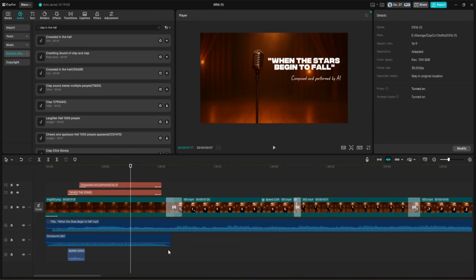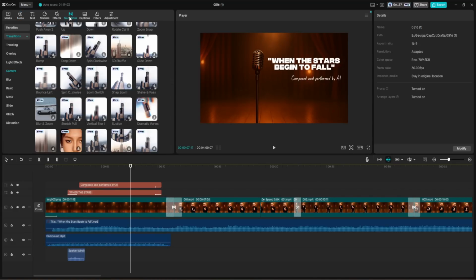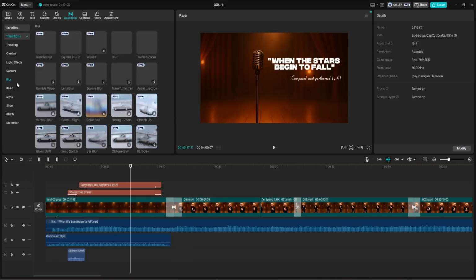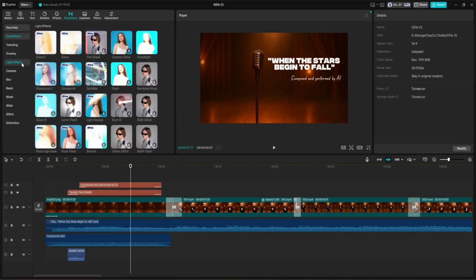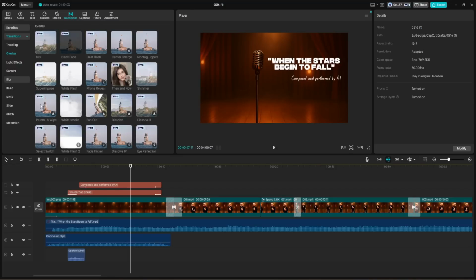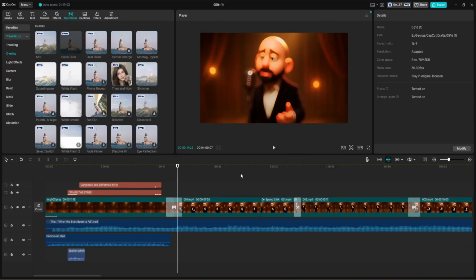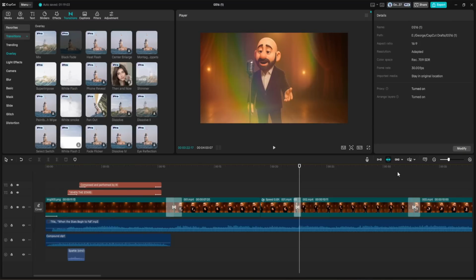reusable applause track. Another important part of the editing process was handling the transitions between scenes. I didn't want the cuts to feel abrupt, so I went into the transitions panel and started layering between each clip. I used a combination of blur, light effects, and overlays, each one adding a sense of cinematic flow from one shot to the next.